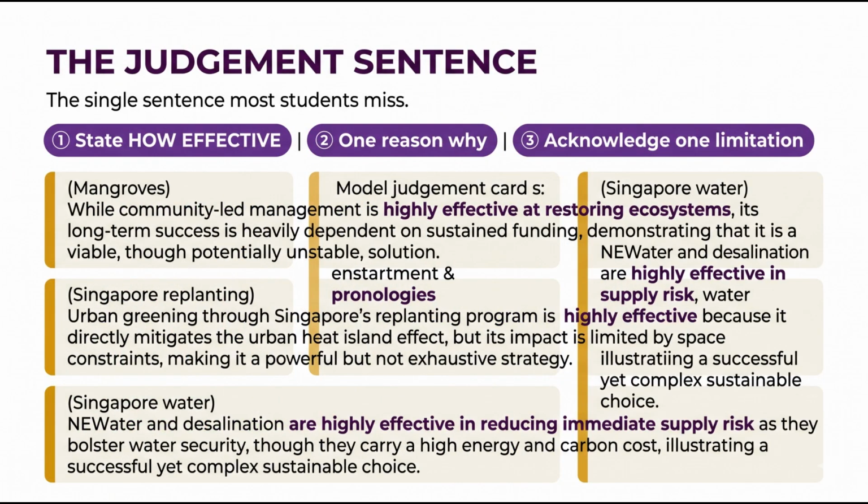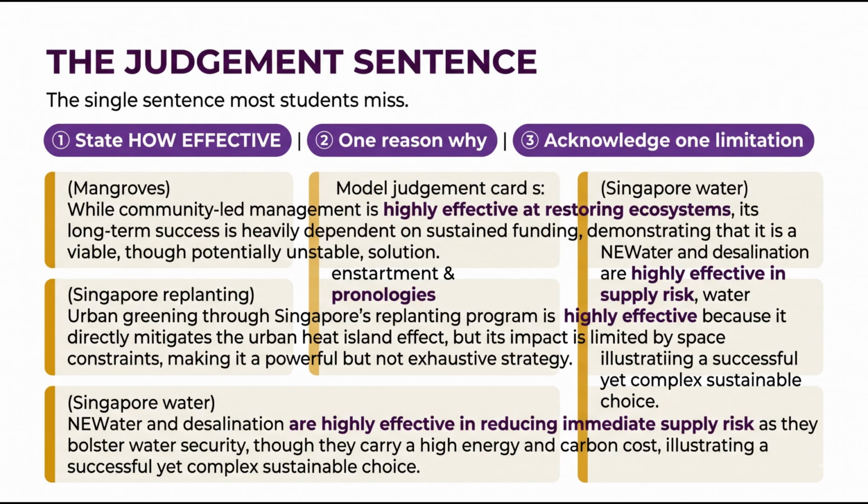Let me show you what a judgment sentence looks like in practice. For mangroves: overall, community-based management is highly effective within participating farms because it aligns conservation with economic incentives, but it cannot restore historical losses or address global sea level rise. For Singapore replanting: overall, Singapore's replanting program is meaningful but insufficient as a standalone strategy because it is limited in scale and cannot work on reclaimed land.